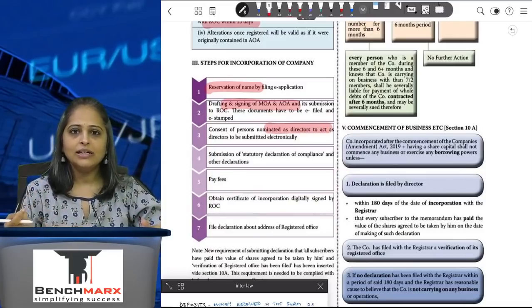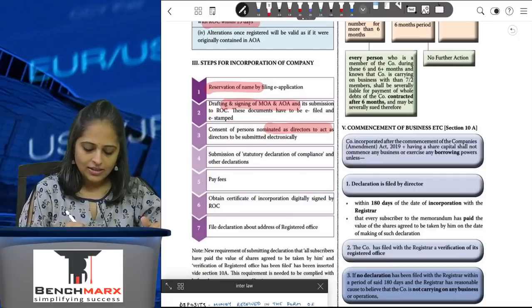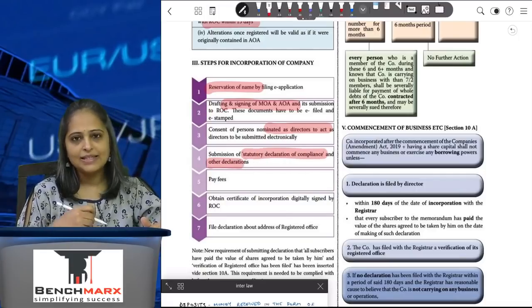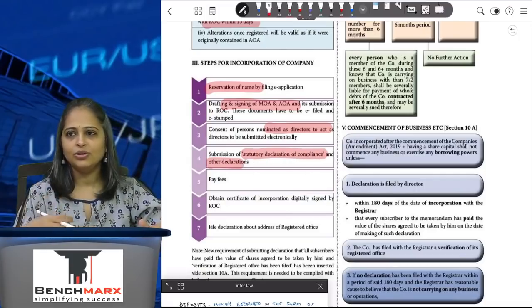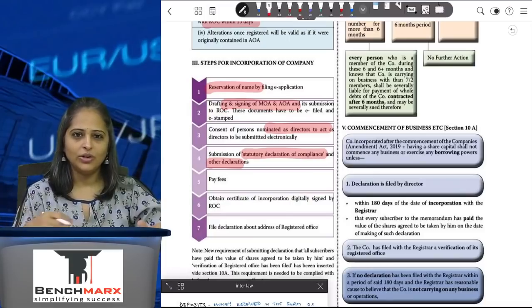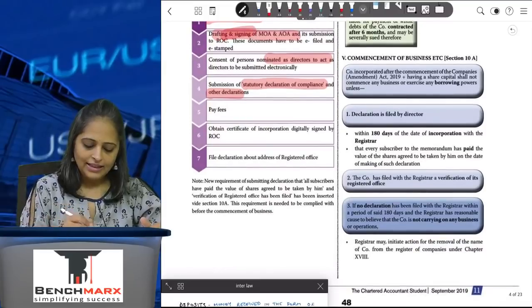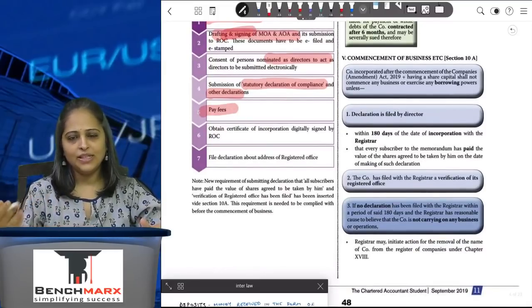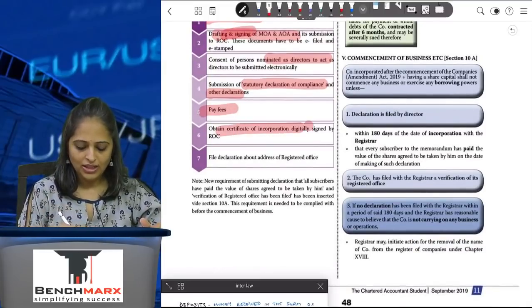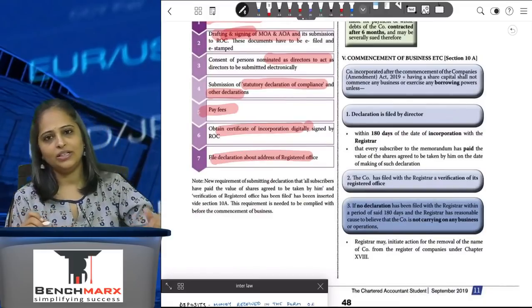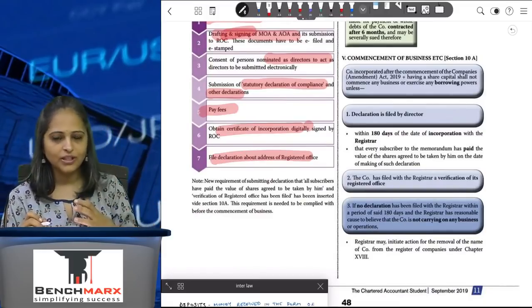So they give their consent to act as directors, a statutory declaration of compliance and other declarations saying that they do not have any criminal record and they have not done anything under any other act and things like that. And then once all of this is done, you pay the fees and you get the certificate of incorporation, and then you file a declaration about the registered address of the company.